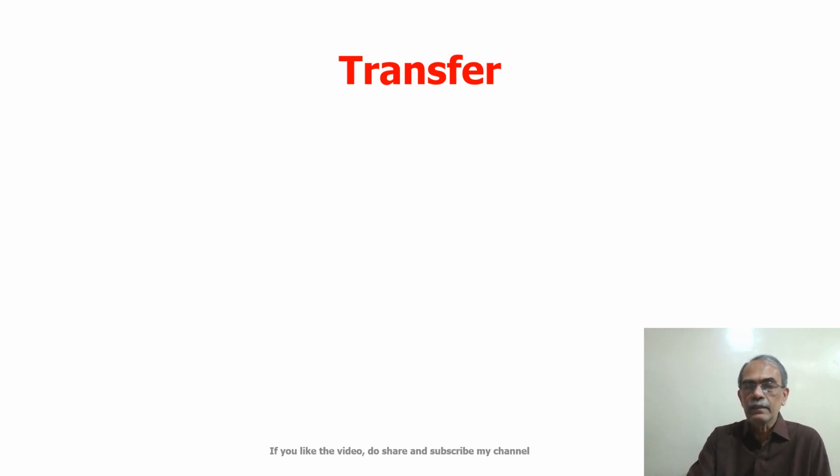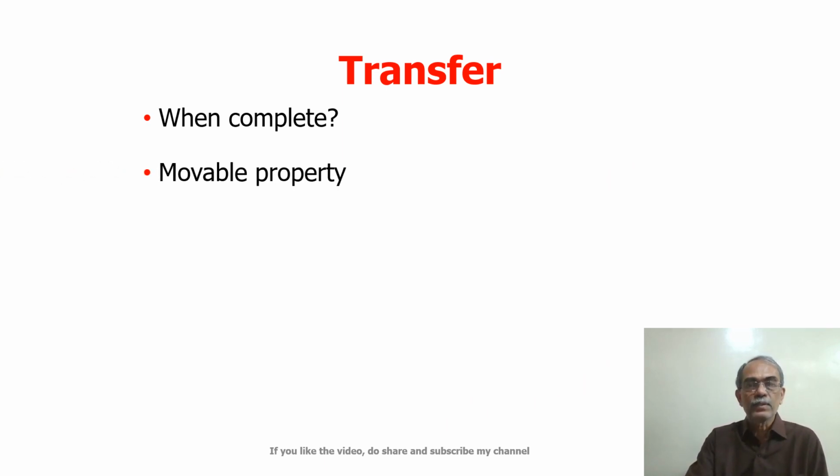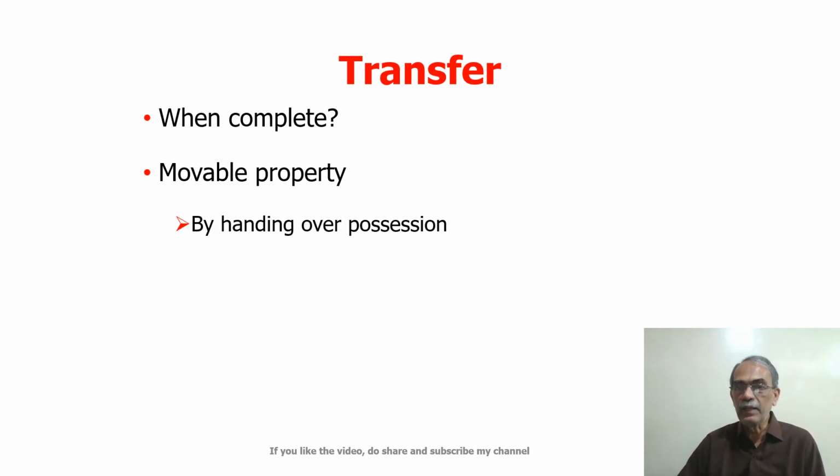Now when we say that the transfer is complete, any asset can be of two types, that is either movable asset or immovable property. And in India, the provisions relating to transfers are governed by the Transfer of Property Act. Of course, it's a very old act, a 19th century enactment passed in the year 1882, but it still holds good. Now, this act says that as far as movable properties are concerned, transfer is complete by handing over the possession. That means, suppose I have a car, I want to sell it, and I just give possession, the transfer is complete.